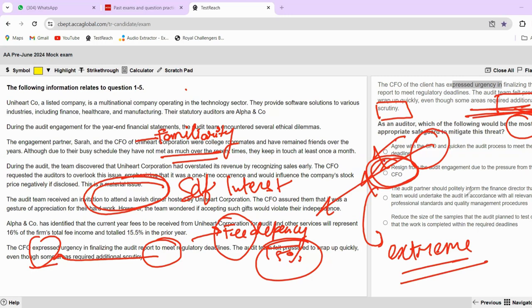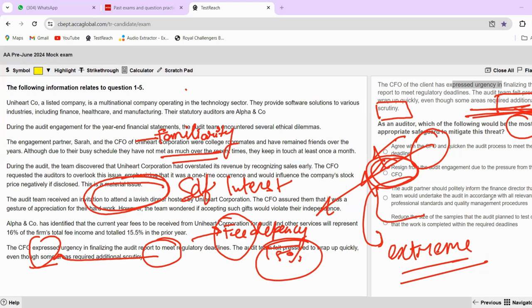The audit partner would politely inform the finance director that the team would undertake the audit in accordance with all relevant professional standards and quality management. So this will ensure that the audit process is not compromised, okay? Because I'm telling my client that this is the proper procedure that has to be followed, right?